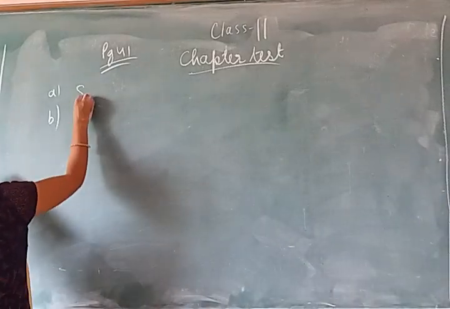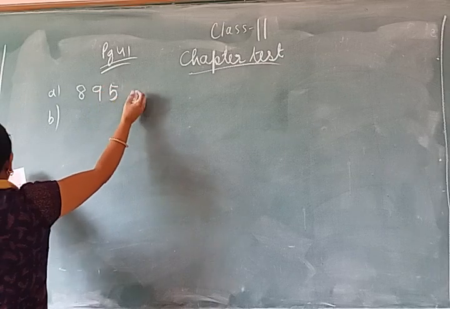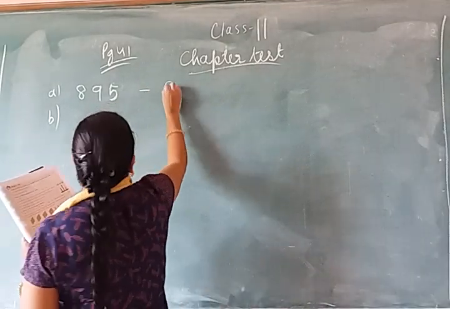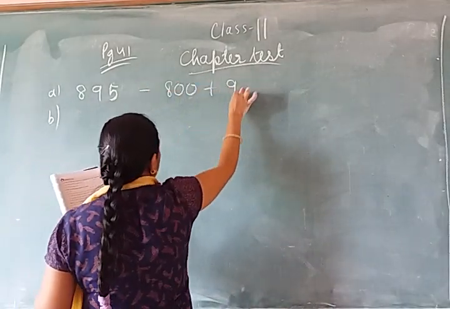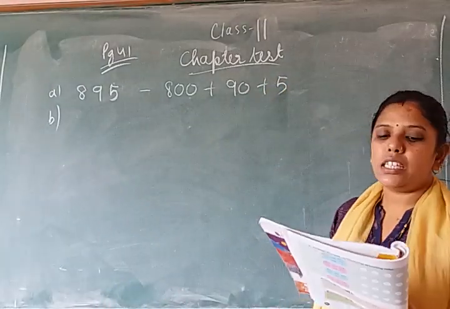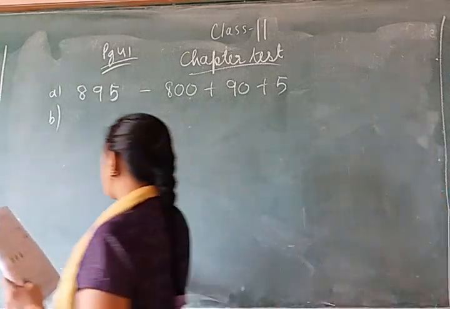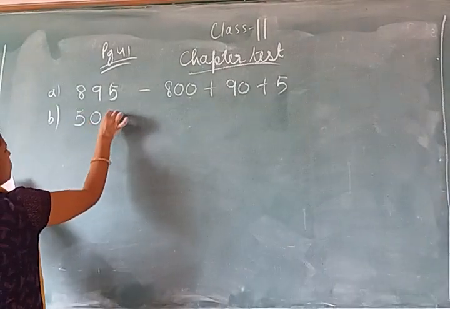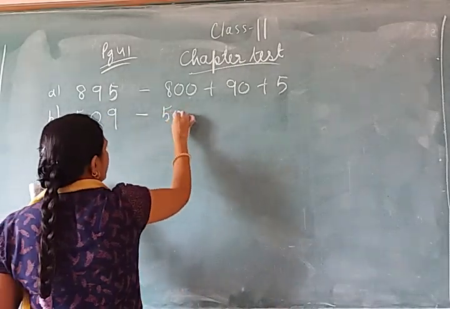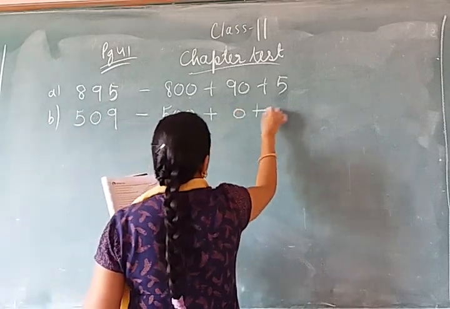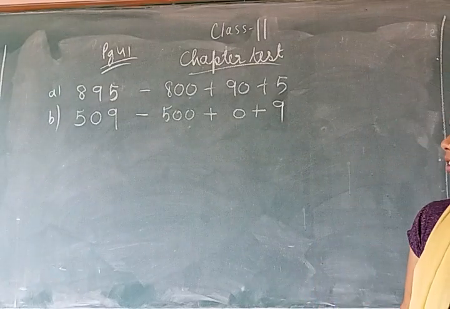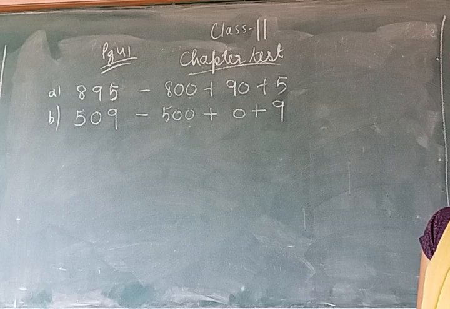895. How do you write 895 in expanded form? 800 plus 90 plus 5. Now the B is 509. So 509 is written as 509. And the expanded form of 509 is 500 plus 0 plus 9. Write fast, in your book only.